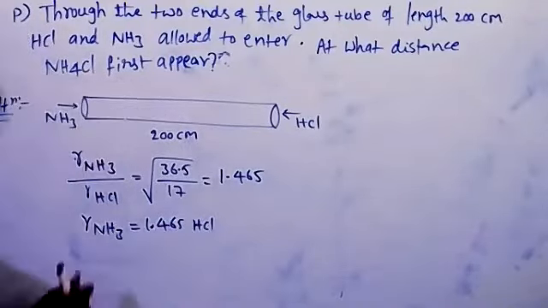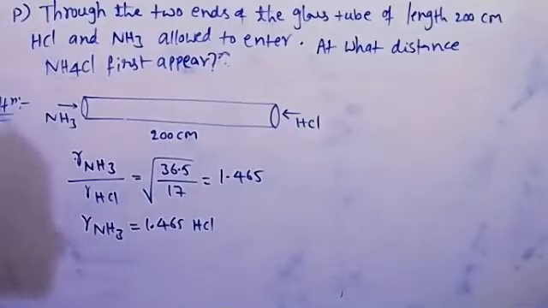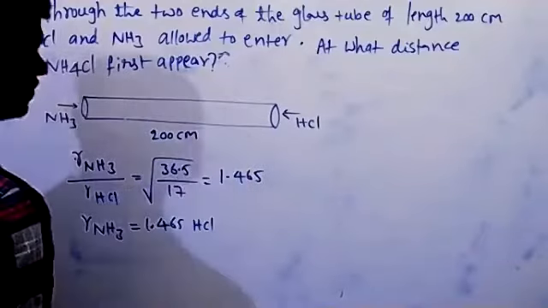That means suppose HCl moves 1 centimeter, NH3 moves 1.465 centimeters. Now we'll find at what distance ammonium chloride is formed. This is colorless, this is also colorless. When ammonium chloride forms, it forms a white fume.